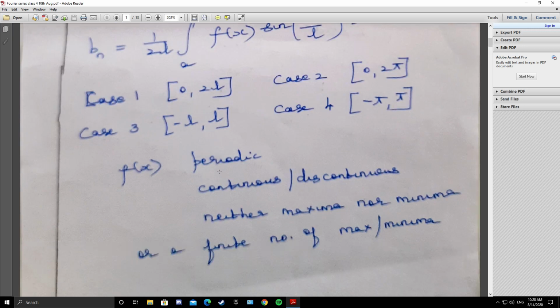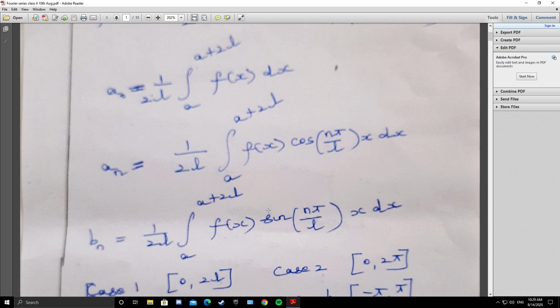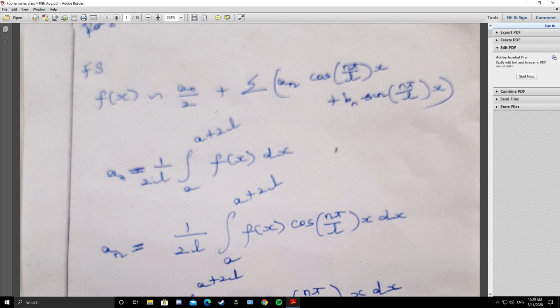The first condition is that f of x is periodic. Second condition, continuous or discontinuous. If it is discontinuous, it has a finite number of discontinuities, 0 maxima, 0 minima, or a finite number of maxima and a finite number of minima. I have discussed this in the last class. So Fourier series is a combined work of Joseph Fourier, Euler and Dirichlet.